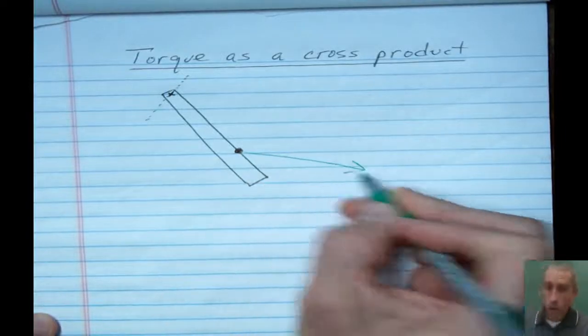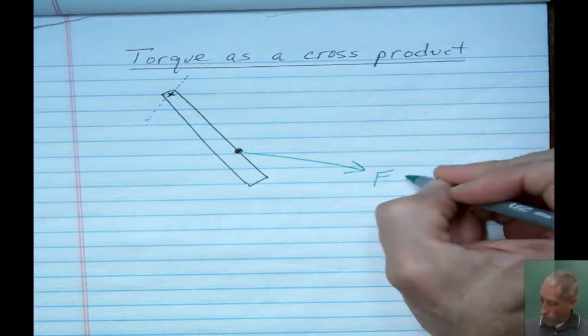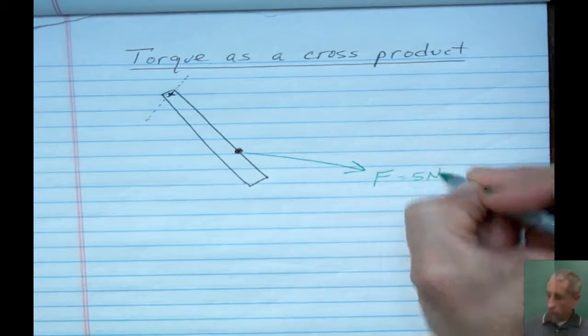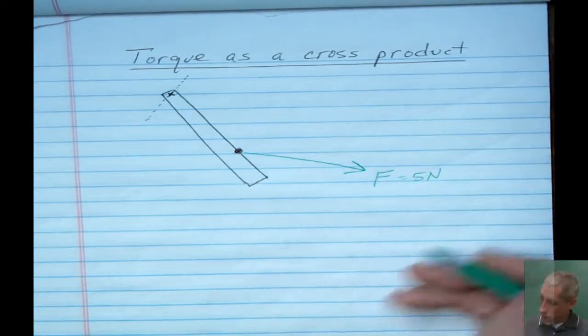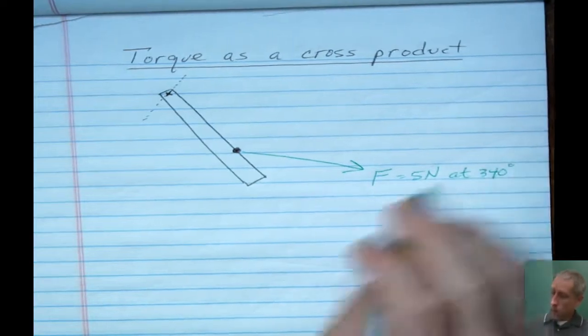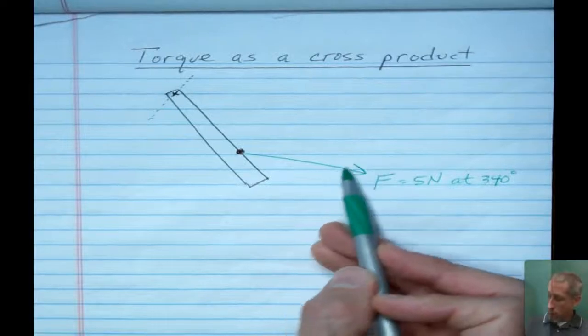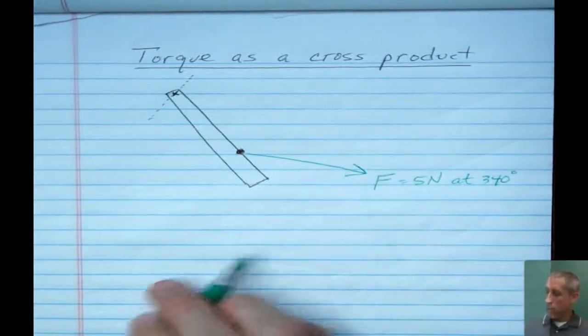So I'll draw my force vector here in green. Maybe that's a force of 5 newtons, and it looks to be just a little bit below horizontal, maybe 340 degrees. So I'm going to use horizontal here as being 0 or 360. We're maybe 20 degrees below that, so I'll say 340 degrees.